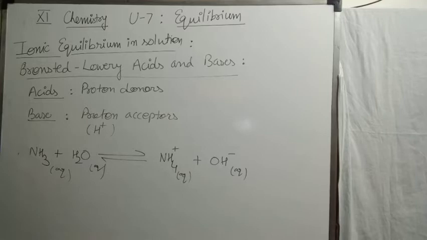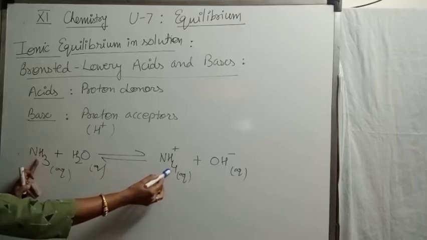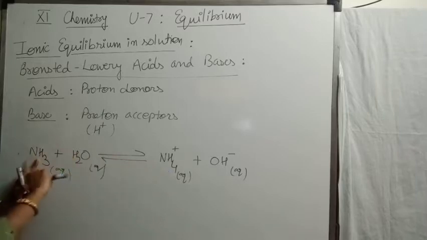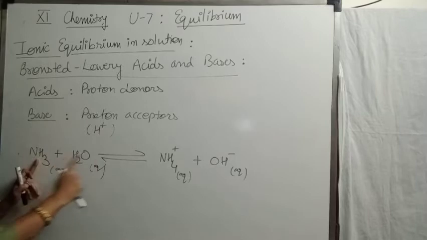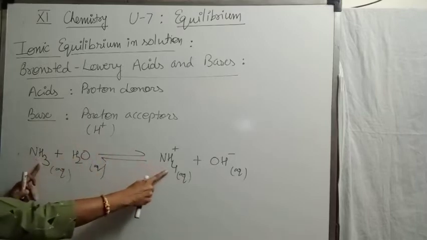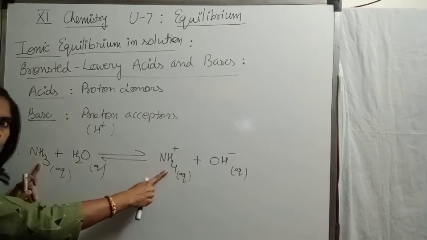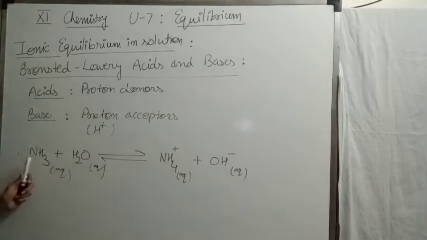Children, just check what changes are taking place here. Ammonia in the forward reaction is converted into NH4 positive. So what is the change in its structure? It received one extra proton. Ammonia, by taking H positive, is converted into NH4 positive. So as it is receiving a proton, it is a proton acceptor, a base. It means it behaves like a Bronsted base.